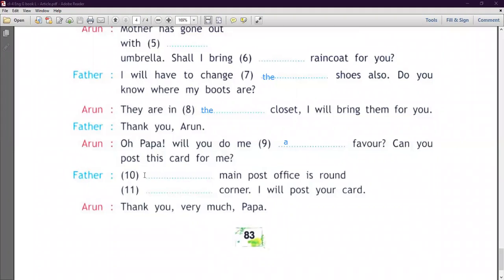Now father says, yeah, the main office is down the corner. I will post your card. Okay, Arun says thank you very much, Papa. Okay, so this is all about your exercise number 1, 2, and 3. So you have to fill in your notebook.